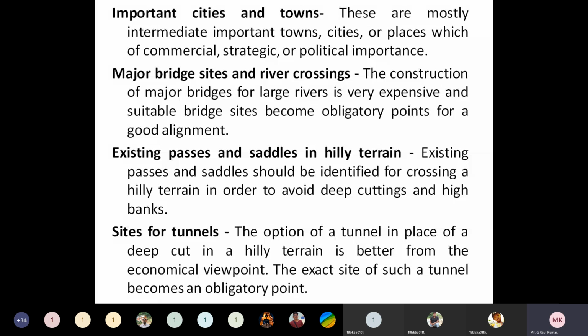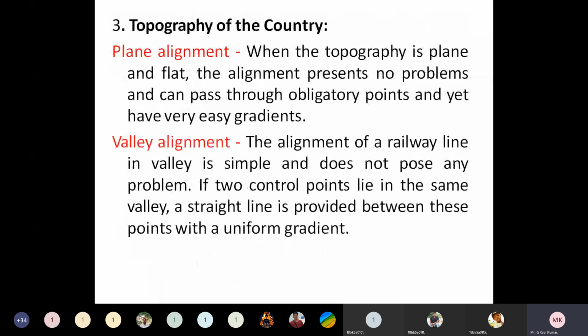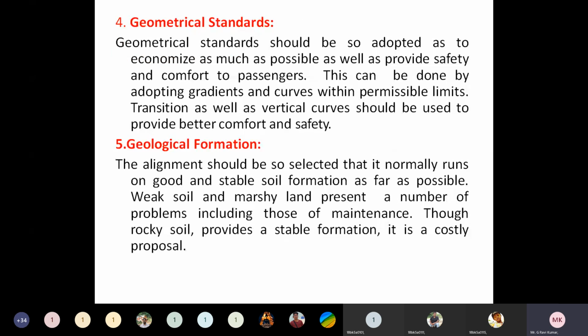Also the next consideration is the topography of the country, whether the terrain is plain or non-plain. And next are the geometrical standards, like where we need to provide gradient, curve, super elevation, and where we need to change the direction.